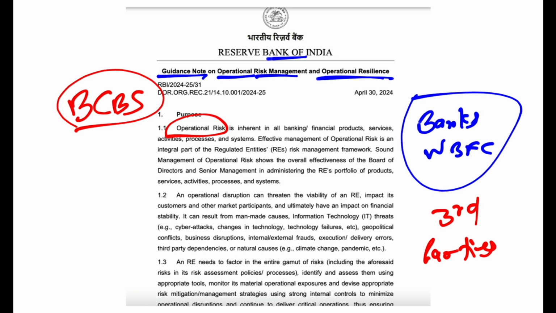So this is the operational risk. So for example, the cyber security of a bank. Now this is an operational risk, right? This is an operational risk. Similarly, we have the third party risk.